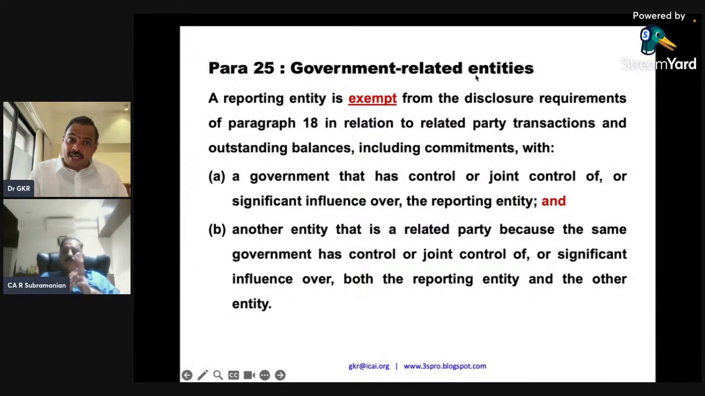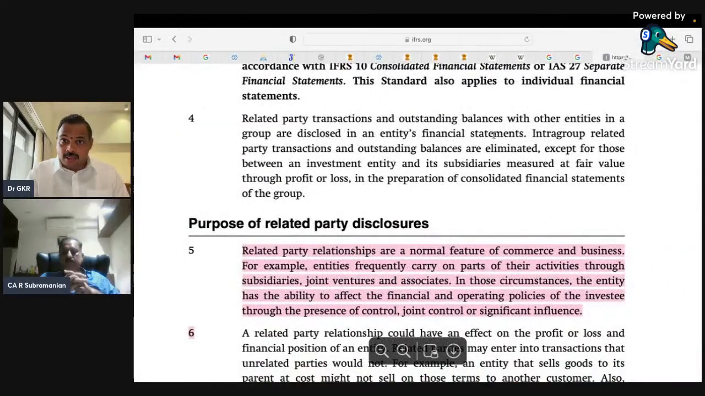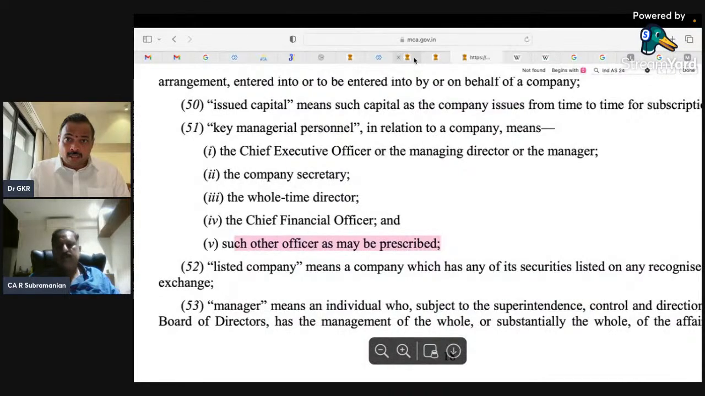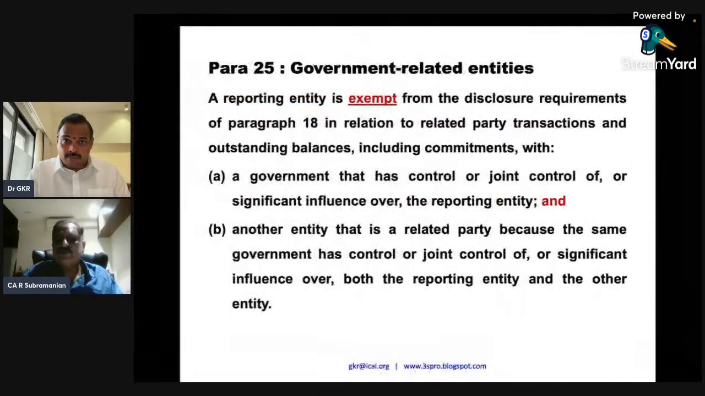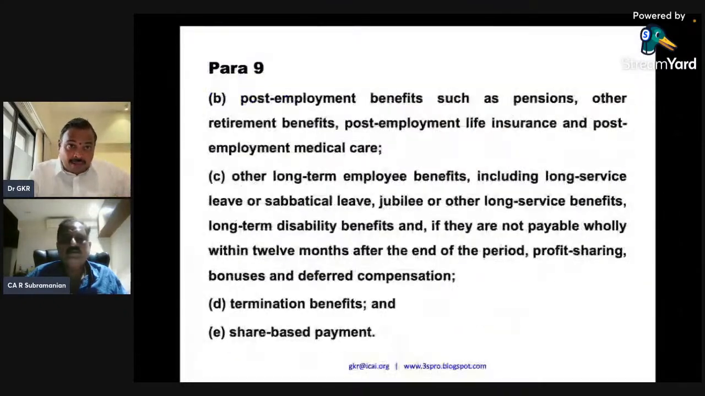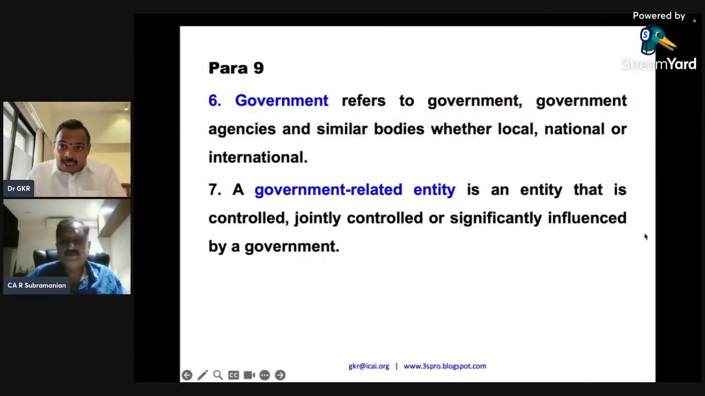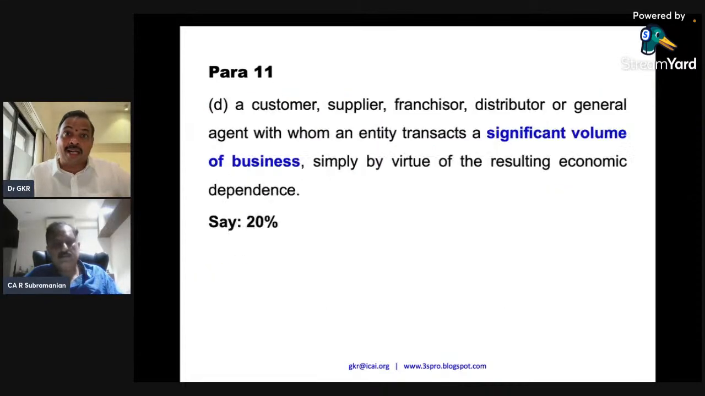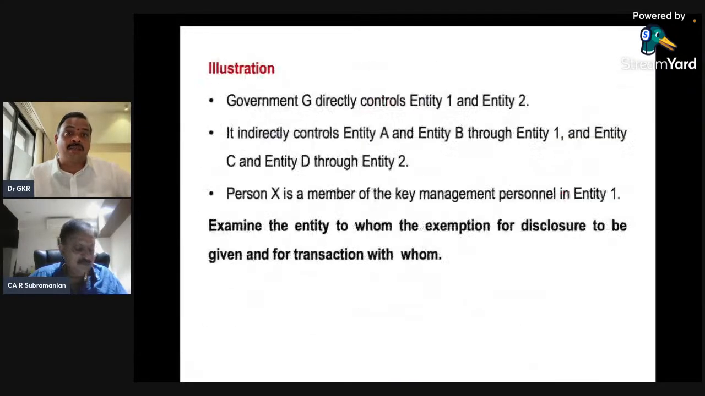Now government related entity is also defined. Now please look at this. This is your government related entity. Actually, in para number 9 itself, it is defined. Look at this. Government related entity is an entity that is controlled or significantly influenced by government. What is a government? Government agencies, similar bodies, whether local, national, or international. So RCF is a government related entity. BHL is a government related entity. Now, please look at some interesting examples here.